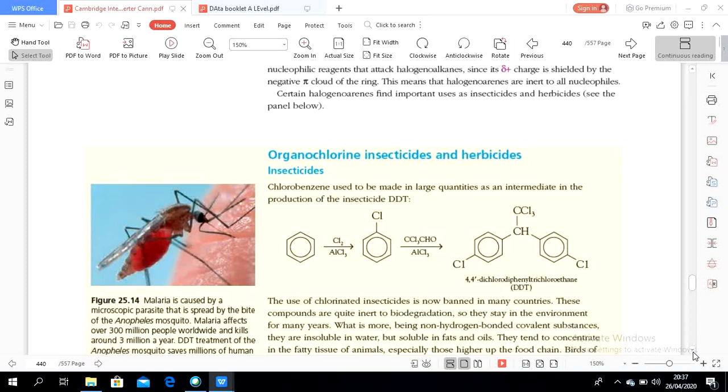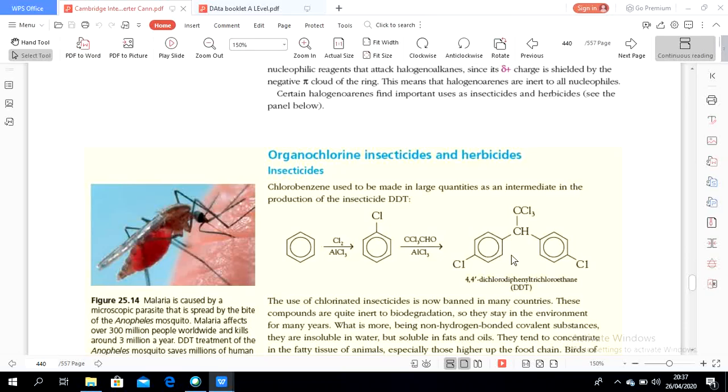We know where DDT is usually used. The use of this insecticide is now banned in many countries. These compounds are quite inert to biodegradation, meaning they cannot be degraded, even by microorganisms.